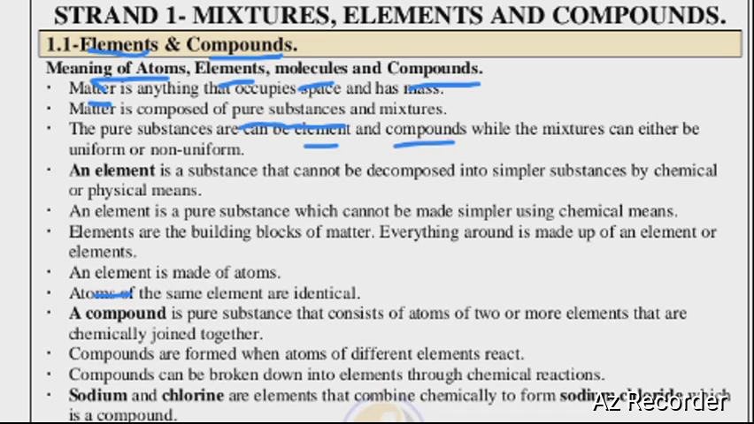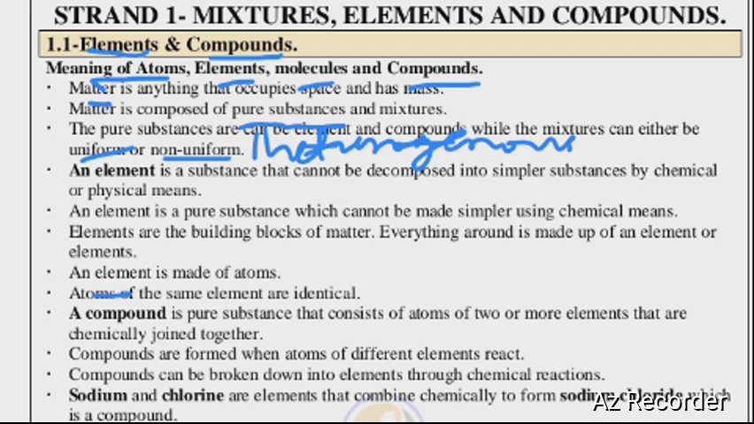That's why most of the time when you're describing an element or a compound, you have to start with the word pure substance, because these are pure substances that are categorized into elements and compounds, while mixtures can be either uniform or non-uniform. So uniform mixtures, we call them homogeneous, grade 7 work, and non-uniform mixtures, we call them heterogeneous, still grade 7 work. So from there, we'll continue.